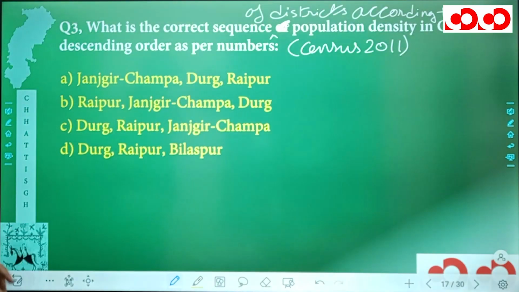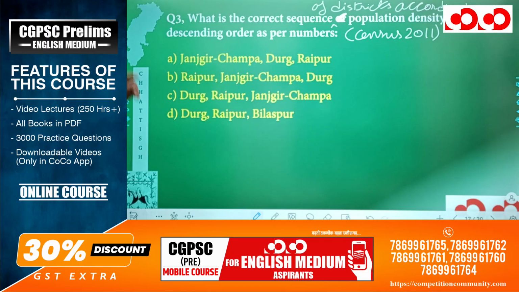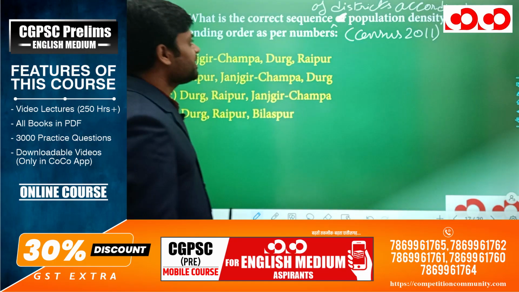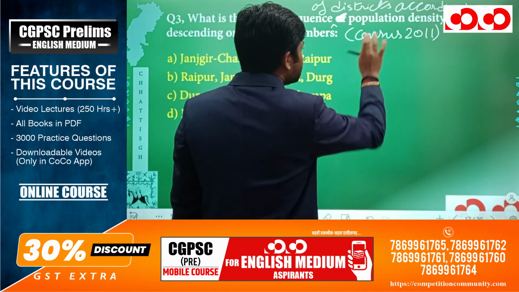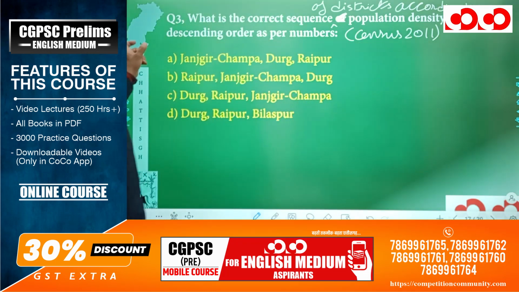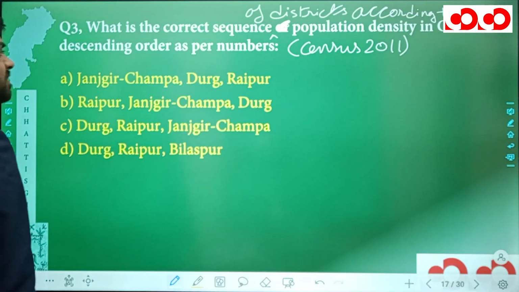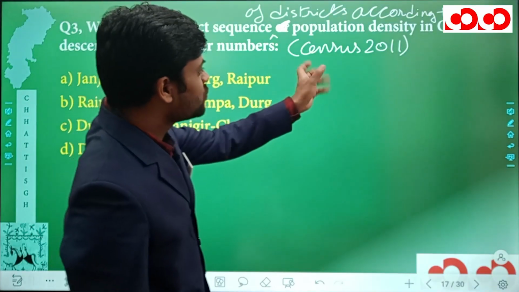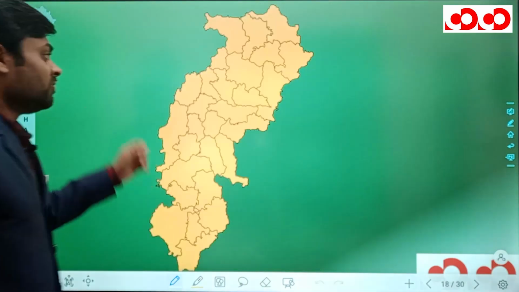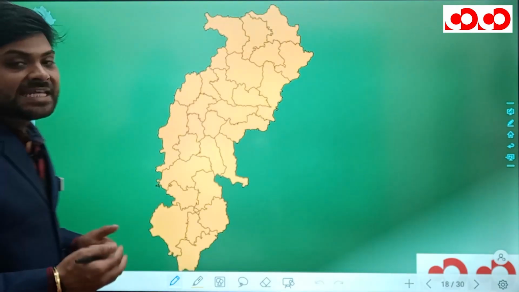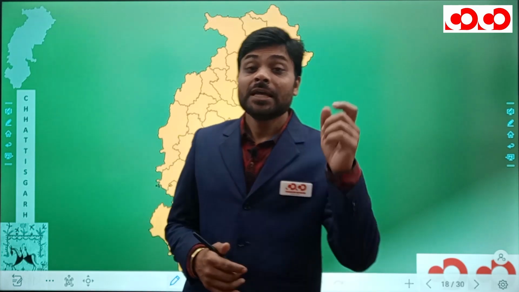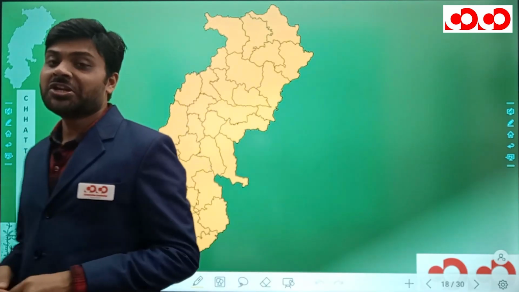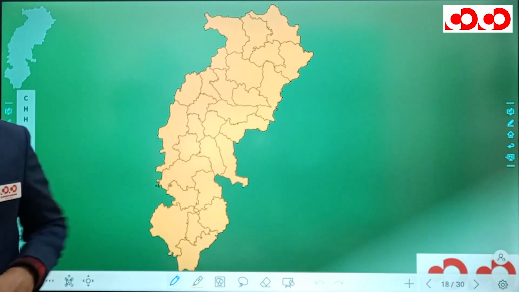Now next we have a third question, which says what is the correct sequence of districts according to the population density in Chhattisgarh in descending order as per numbers for census 2011. First of all, let me tell you what exactly is the population density. Population density is actually the measure of population per square kilometers.